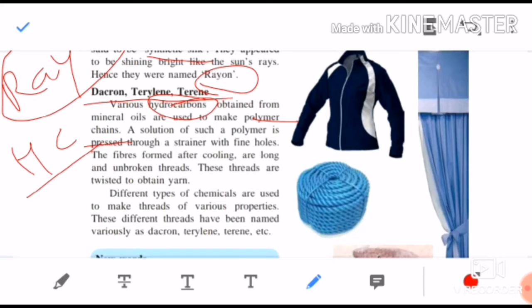A solution of such polymer is passed through a strainer with fine holes. This solution is passed through a strainer. Hello, strainer. Your mommy uses it to separate things, no?